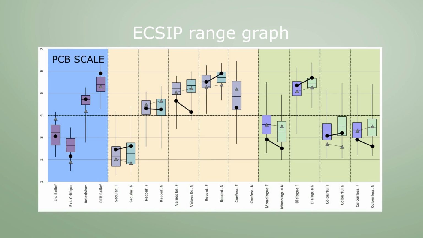Next to the PCB scale, the range graph is composed of the Melbourne and Victoria scales as well. These add the dual measurement, whereby the scores on the factual level are connected with the scores on the normative level by a tilted line. This makes it easy to spot the differences between the perceived current practice and the respondent's ideal school. It is important to emphasize again that when interpreting the ECSIP range graph, it is advisable not to focus too much on one particular score, but to detect and interpret overall patterns and tendencies that are revealed by the results of the 3 scales taken as a whole.